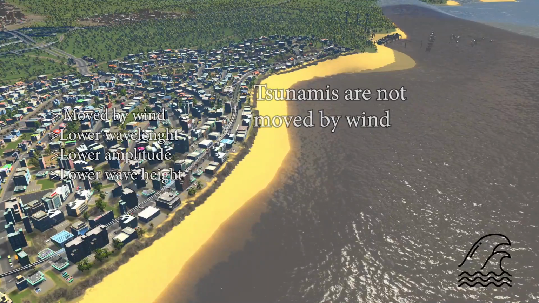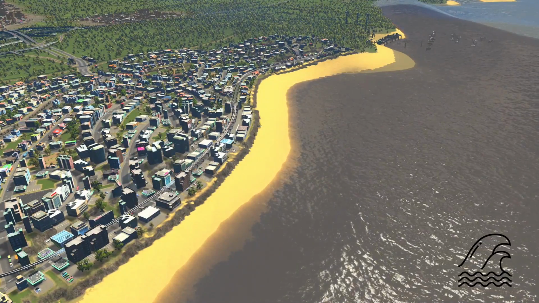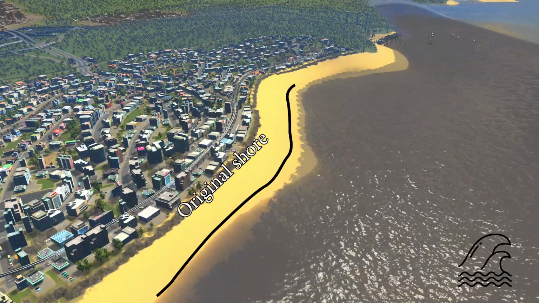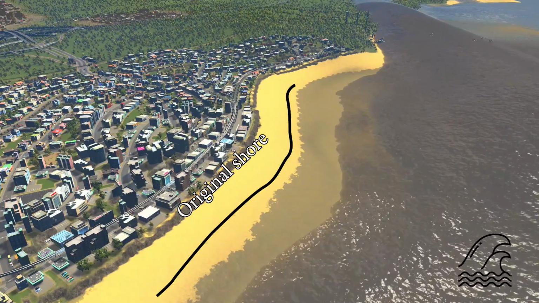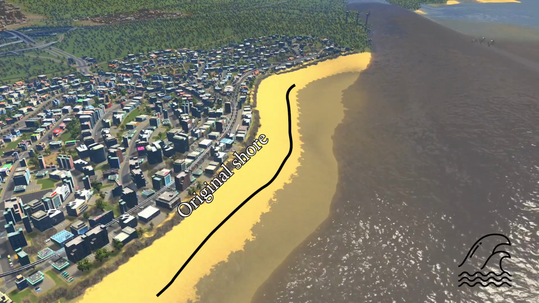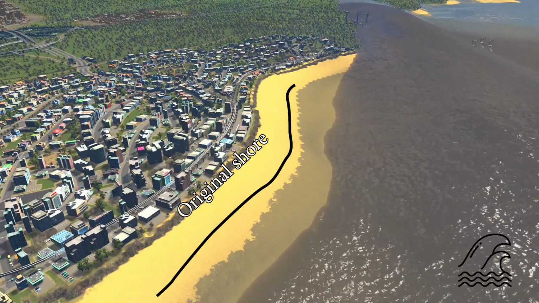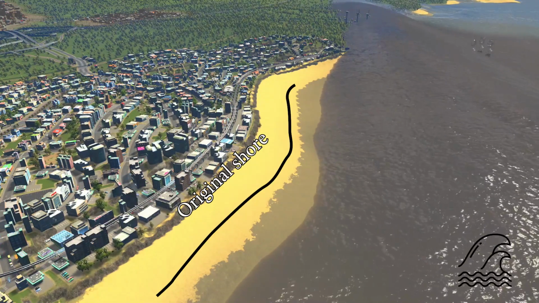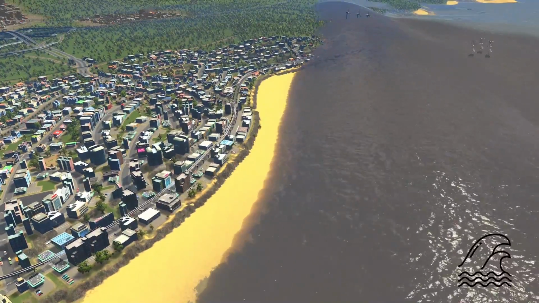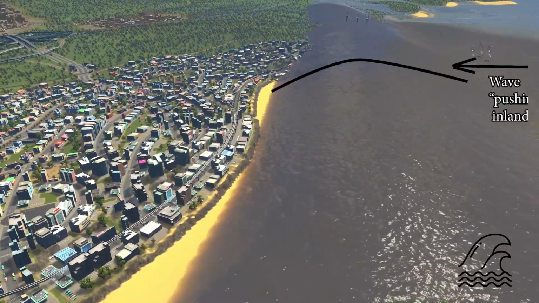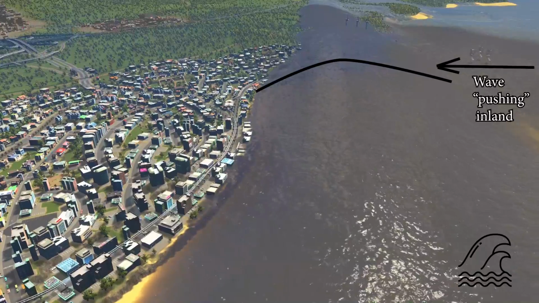So in this great coastal location, which I built earlier, our citizens are about to have their lives disturbed. First alarm, the water is retreating. This doesn't always necessarily happen during a tsunami, but if you ever see this happening during your holidays, just run away and don't pick any mussels. After a short time, the main wave arrives. And as you can see, the wave doesn't break as a normal wave, but it rises.